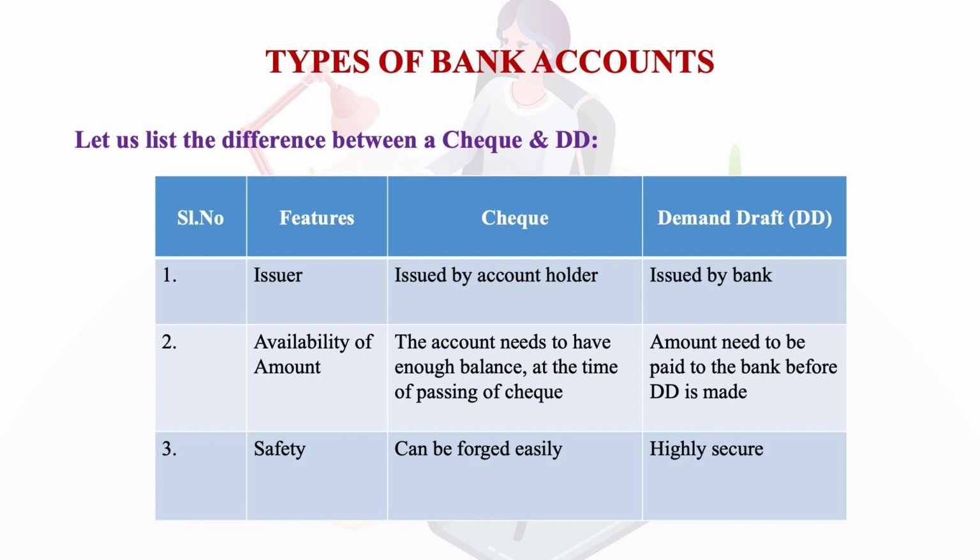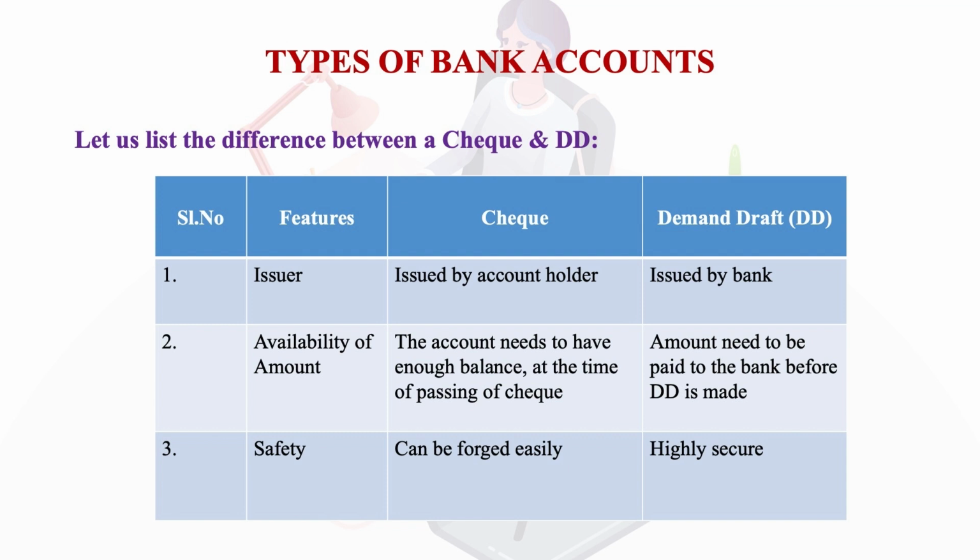So firstly, let us understand by the different kind of features. In the case of a check, it is mainly issued by the account holder, but the demand draft is issued by the bank. Then the next feature is availability of amount. The account needs to have enough balance at the time of passing of the check, otherwise it will become dishonored or it will be returned back. But as far as the demand draft is concerned, the amount needs to be paid to the bank before the DD is made.